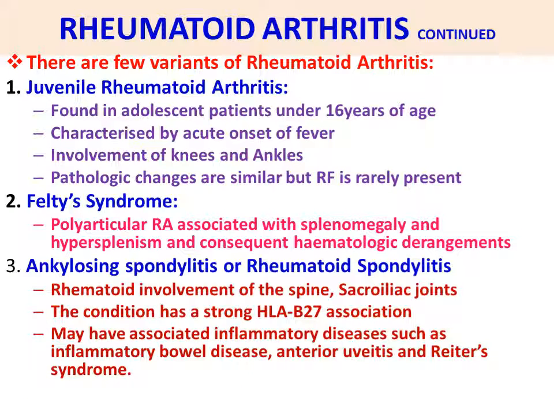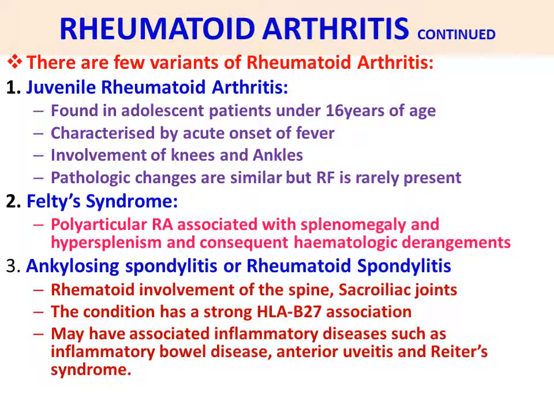There are a few variants of rheumatoid arthritis, that means types of rheumatoid arthritis: juvenile rheumatoid arthritis, Felty syndrome, and ankylosing spondylitis or rheumatoid spondylitis. First one, juvenile rheumatoid arthritis, found in adolescent patients under 16 years of age, characterized by acute onset of fever and involvement of knees and ankles.